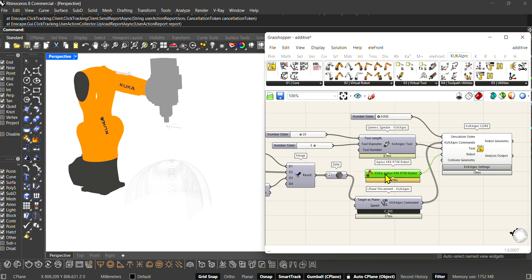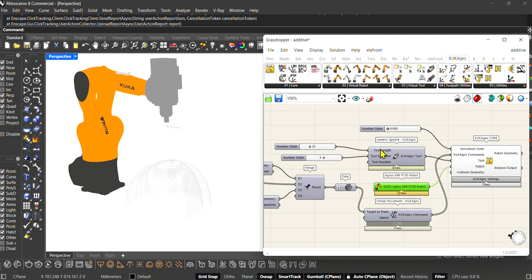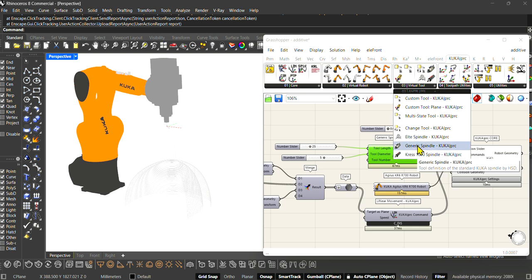And you need to tell which type of robot you want to use here. Based on the size of your printing, you can select between the robots that the Kuka PRC plugin provides for you. Also, for the device that you want to use for your printing, you can select between the different options that you can see here.